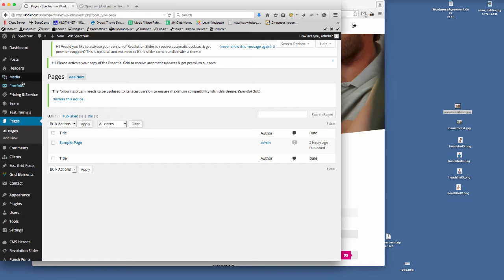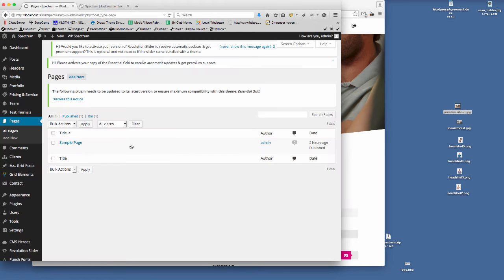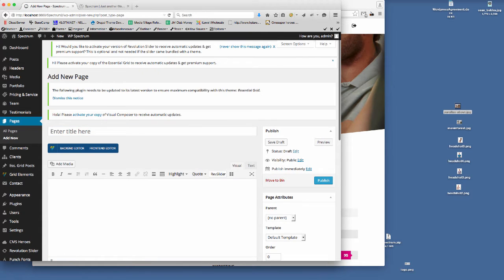So the first thing that I need to do is go to Pages, and if I just refresh that page, you'll see we've got a blank WordPress install with nothing in the menu up here. So I'm going to create a new page, and we're going to say About Us, and then I'm going to just publish that page.